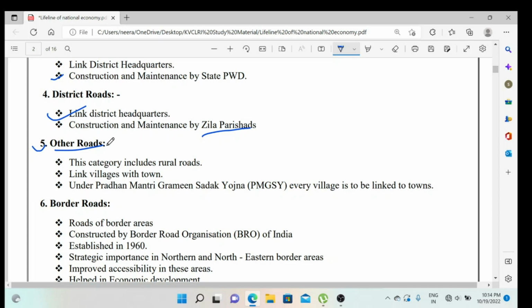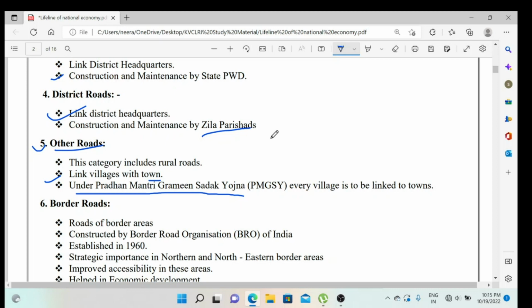This category includes rural roads, which link villages with the town under Pradhan Mantri Gram Sadak Yojana, PMGSY. Every village is to be linked to towns. In the starting time, those villages having 1,000 population must be connected.